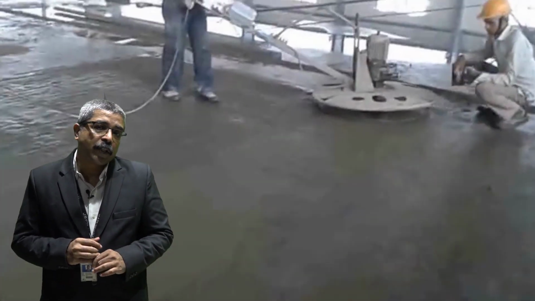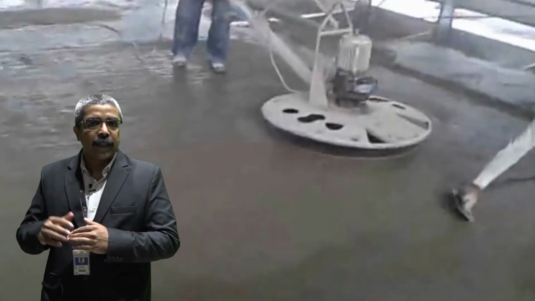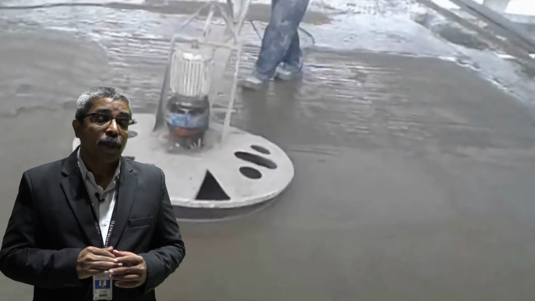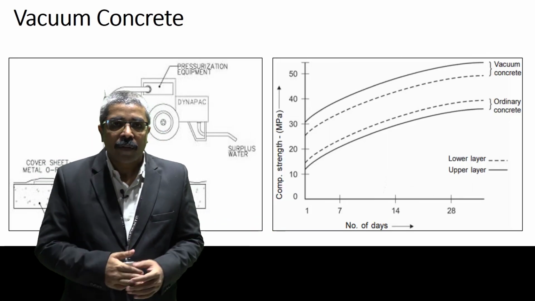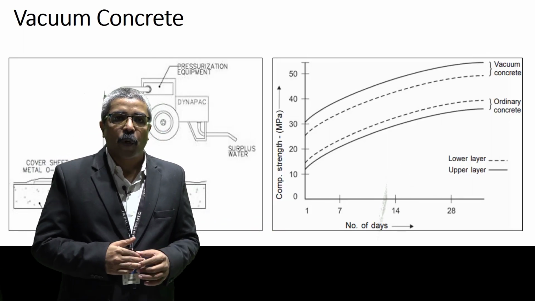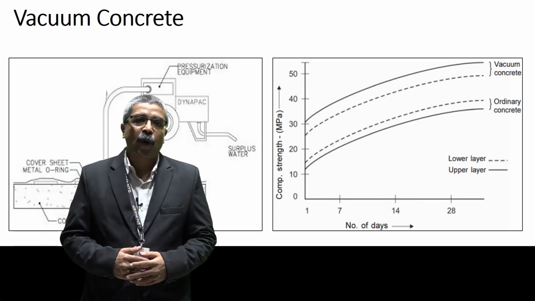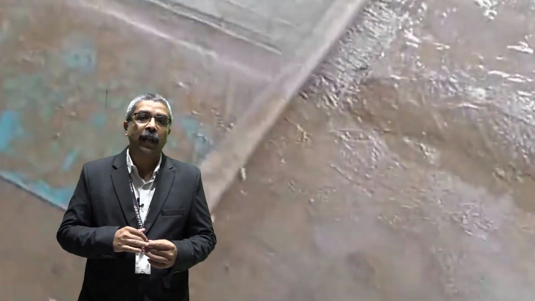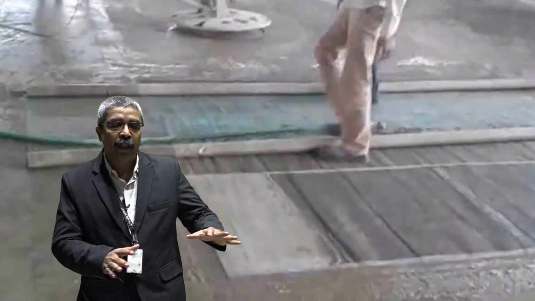Now, coming to the advantages of vacuum concrete, the research literature stipulates that the bond strength of vacuum concrete is approximately 20% more than normal concrete. The density and compressive strength of such concrete are also on the higher side. As we have discussed the advantages, we also have to take into consideration the disadvantages. The major significant disadvantage is the limited use of vacuum concrete for structural elements.